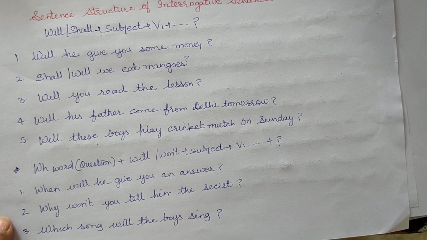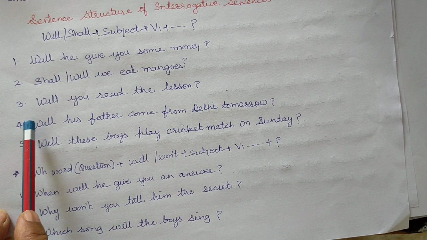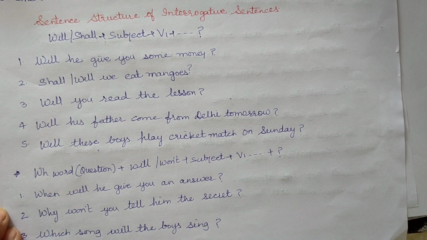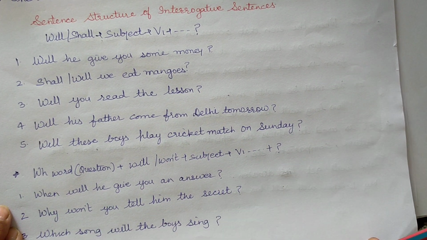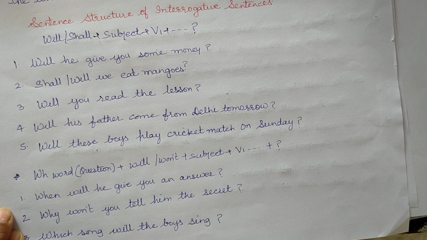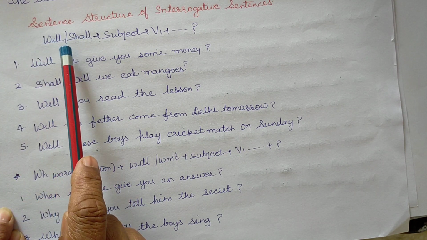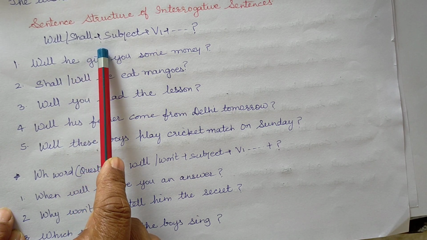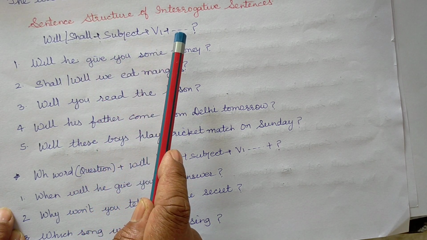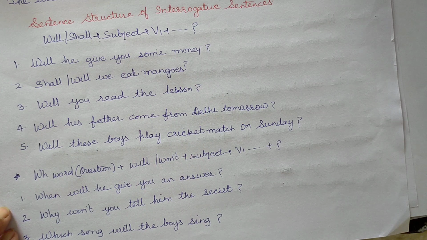Question mark. So, here are some examples related to the sentence structure of interrogative sentences in future indefinite tense. The rule, the formation, the pattern is will or shall plus subject plus verb's first form plus object plus question mark.